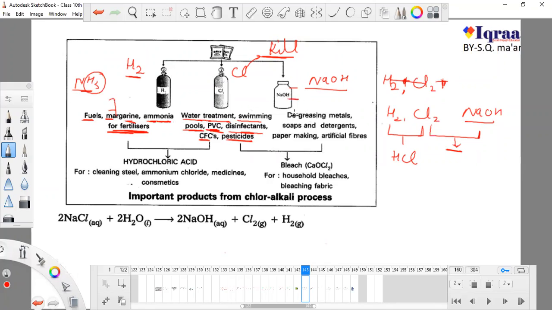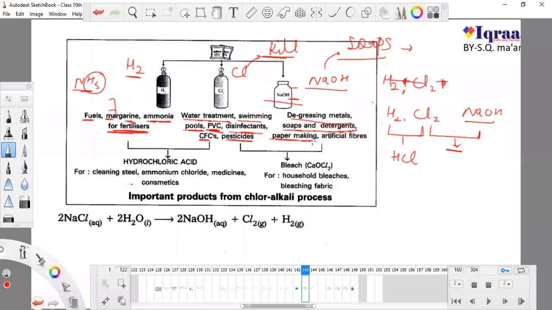Now this is NaOH separately. It is used for degreasing metals. What is the meaning of degreasing? Grease is an oily, sticky feeling, so it can remove the effect of grease or that sticky feeling. Definitely they are used in soaps, shampoos, and detergents, and you know how soaps work. That's why they degrease metals. Anything with an oily surface can be made less greasy, or the oil can be removed completely, by using NaOH.